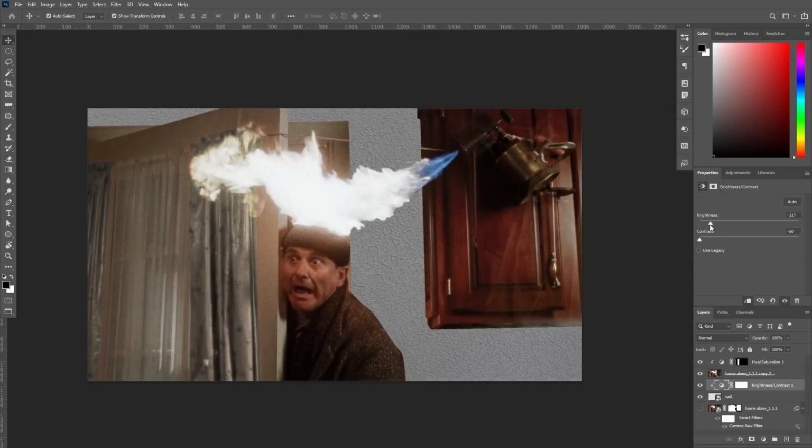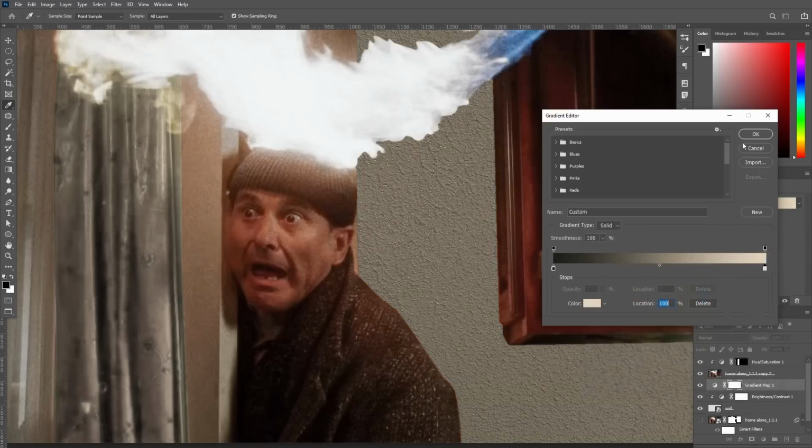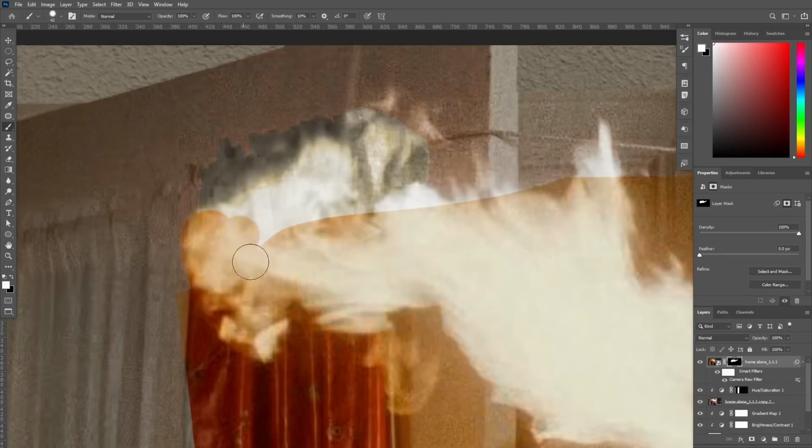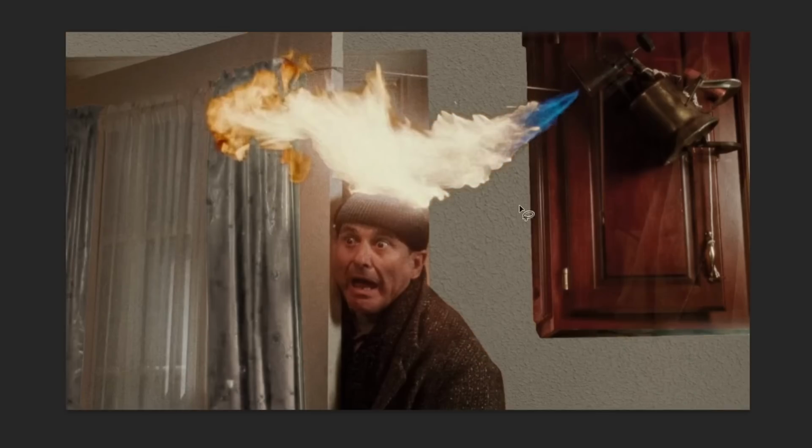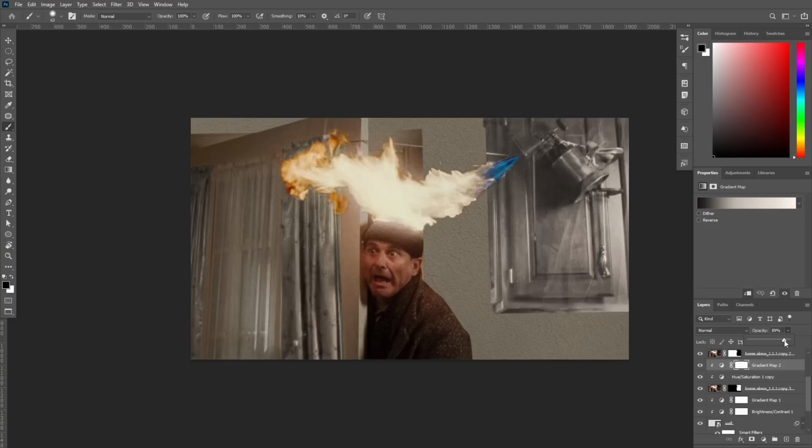I'm gonna color correct, blur, and add some film grain to help it fit in. I'll make the flame a bit more vivid to stand out, but this cupboard is sticking out too much, so I'll use a gradient map to make the color less intrusive.